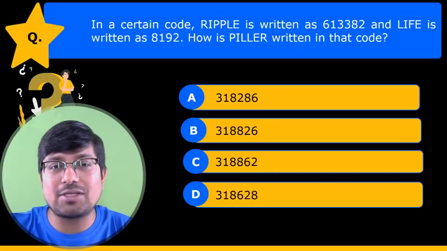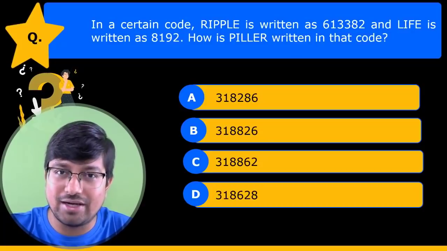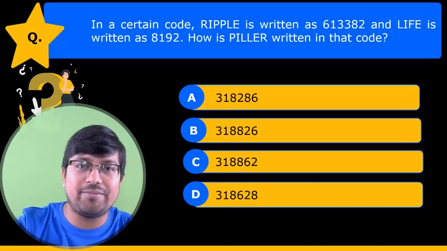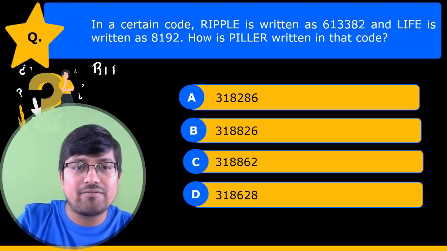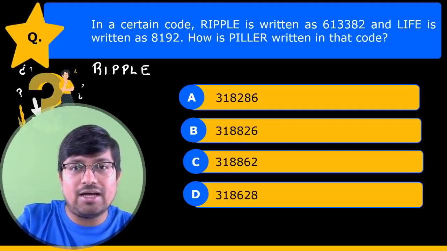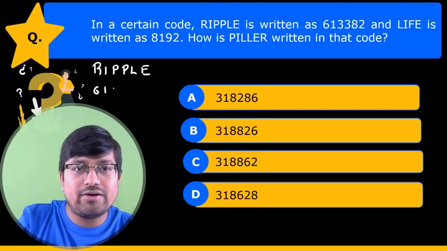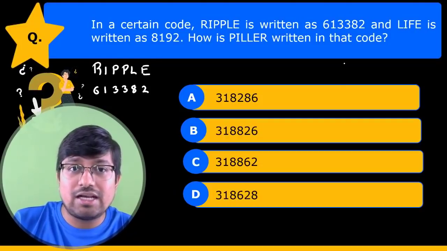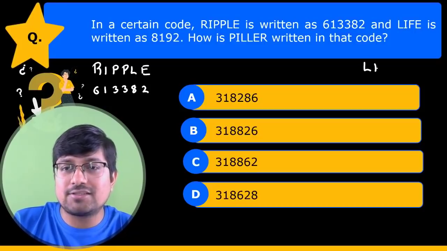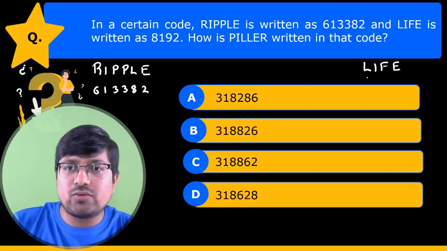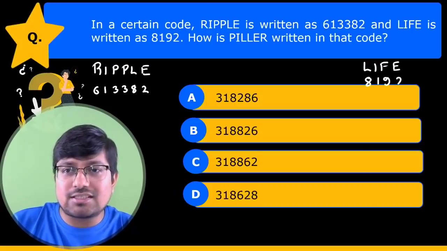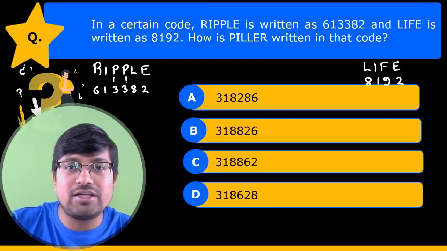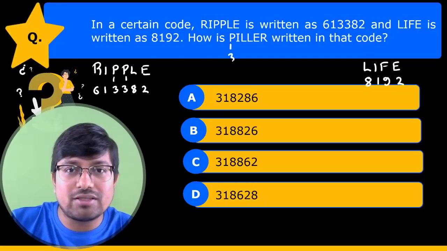Here we go. यह सबसे पहला क्वेश्चन था जो कि आपके एग्जाम में आया था. So my dear students, this is a form of direct coding. यह तो direct coding की तरह है, where a word ripple has been coded as 613382. Similarly, the word life has been coded as 8192. So you can easily see the thing that is common. दोनों जगह P है, दोनों जगह P की कोड 3 है. So the code of P will be 3.